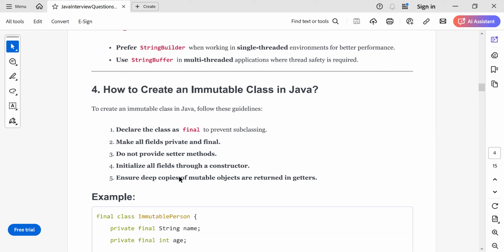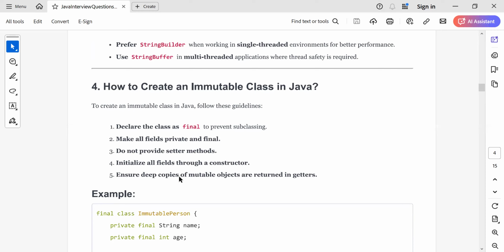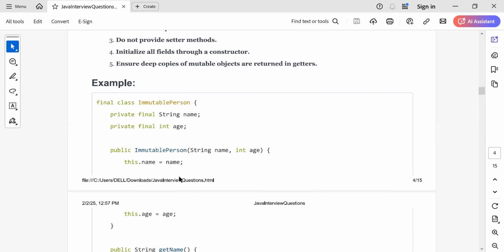So these 5 things: make the classes final, mark all the fields as private and final, do not provide the setter methods, initialize all the fields through constructors, and ensure deep copies of mutable objects are returned in the getters. These 5 things you have to answer in the interview. That is how you create immutable classes in Java.